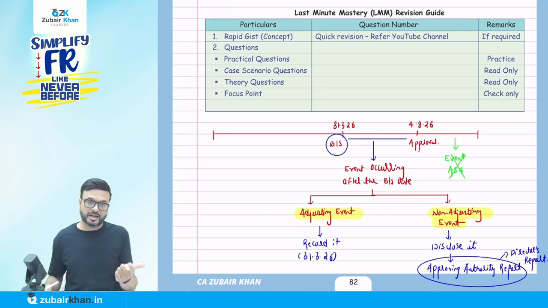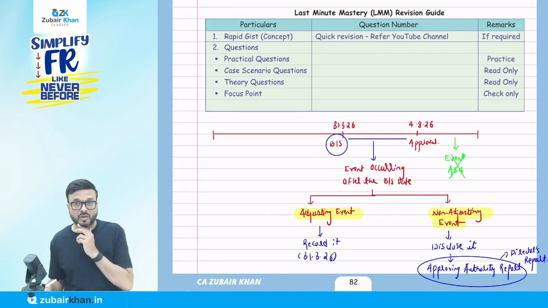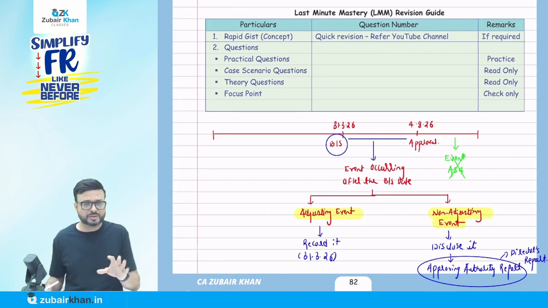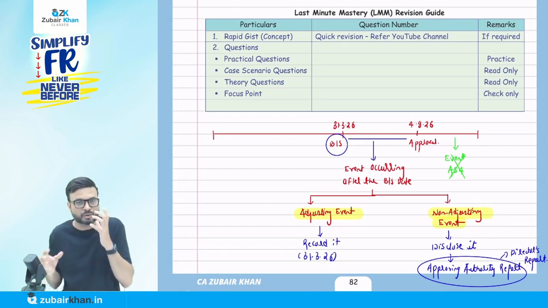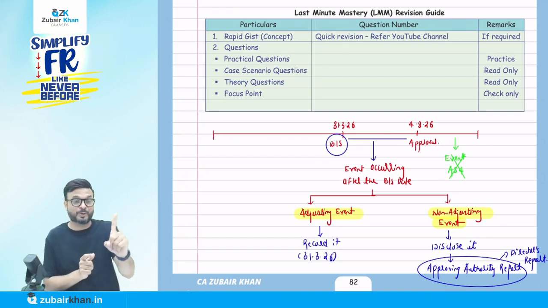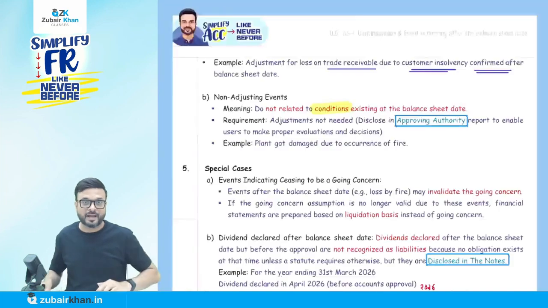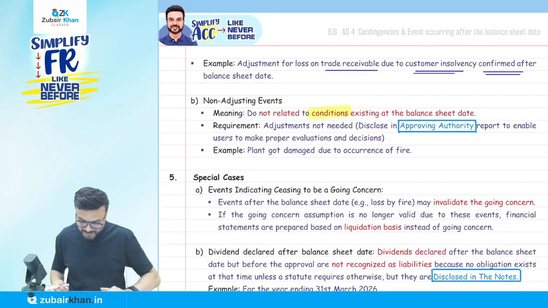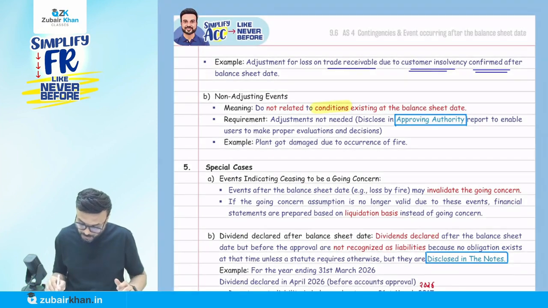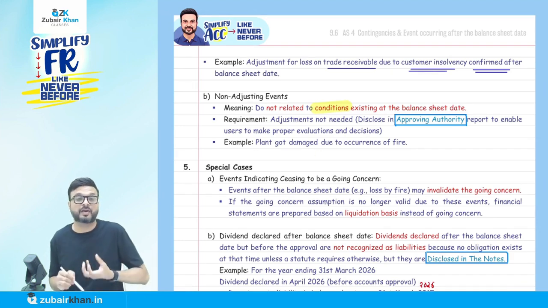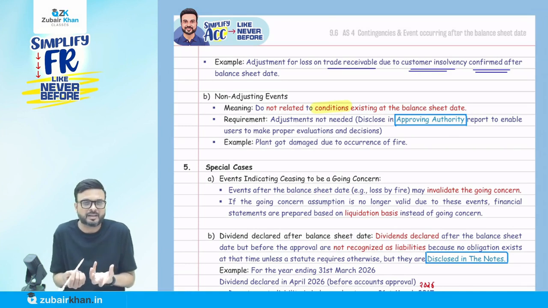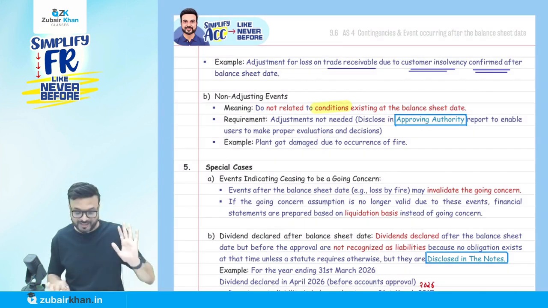Okay, so an adjusting event we account for. A non-adjusting event we don't account for, we disclose it, and we disclose it if it is significant. It means not every small thing has to be disclosed in the approving authority report. It should be material. So we will disclose it in the approving authority report, example, director's report. Okay, now here you can see adjustment needed, disclose in approving authority report, to enable the user to make a proper evaluation decision. Example, plant got damaged due to the occurrence of a fire. So the plant got damaged. It's a material item, non-adjusting. We didn't know on the balance sheet date, so where do we have to disclose it? Approving authority. Perfect.